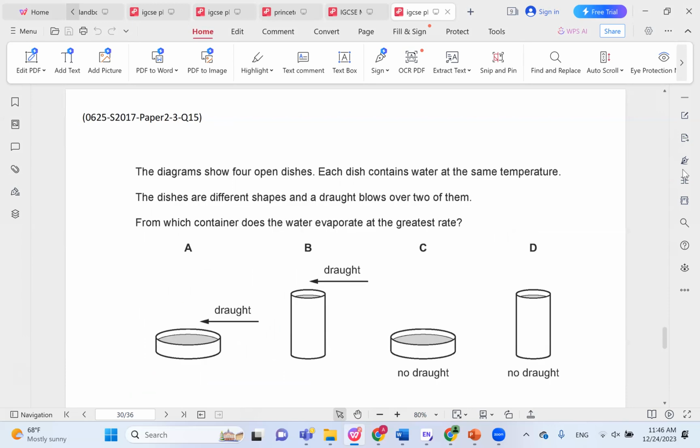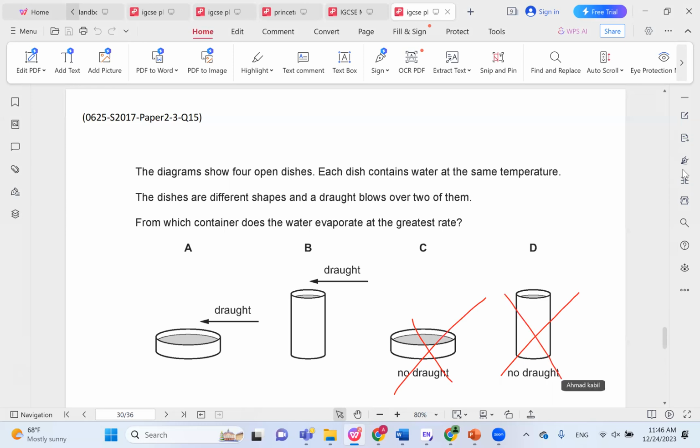The diagram shows 4 open dishes. Each dish contains water at the same temperature. The dishes are different shapes and a draft blows over 2 of them. From which container does the water evaporate at the greatest rate? So of course we want the draft, we want the wind. The wind helps evaporation. So let's cross out the ones that have no draft.